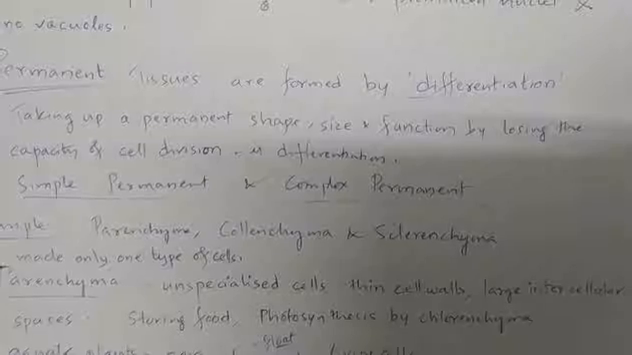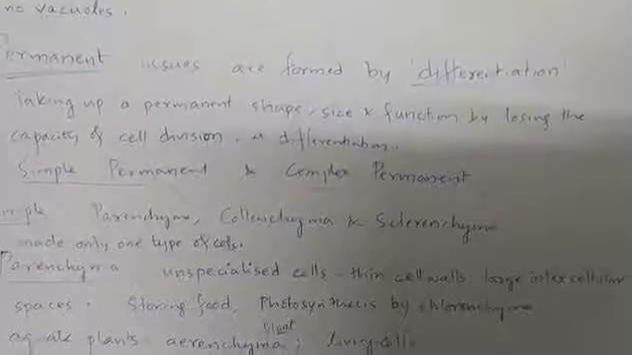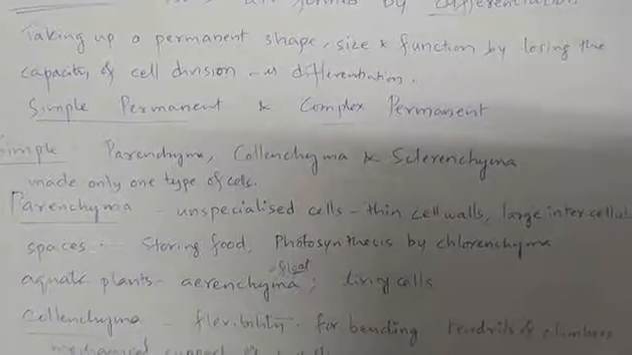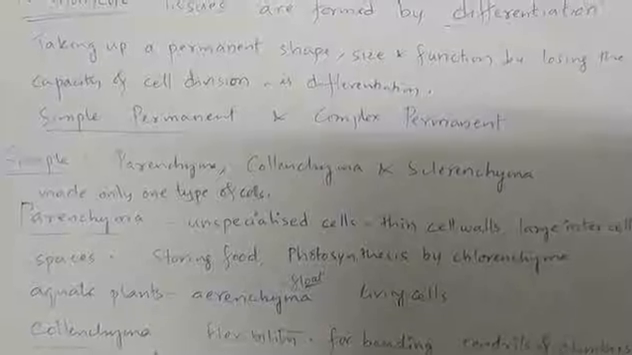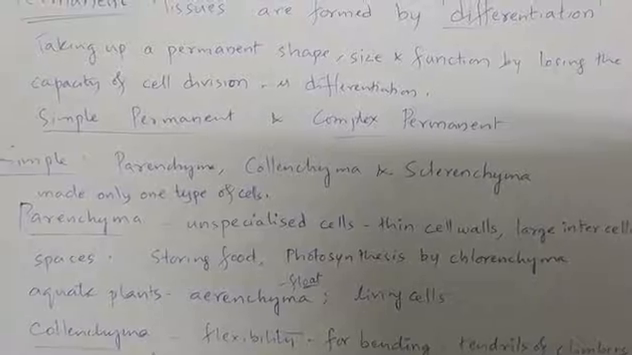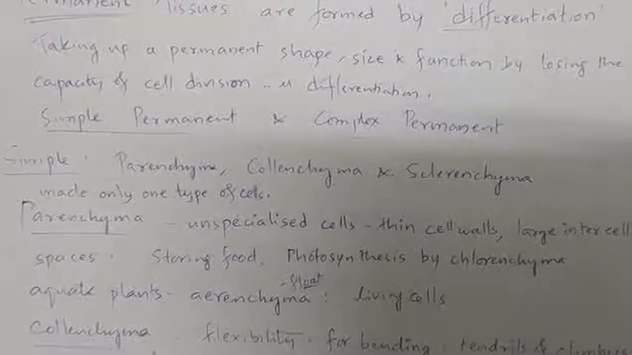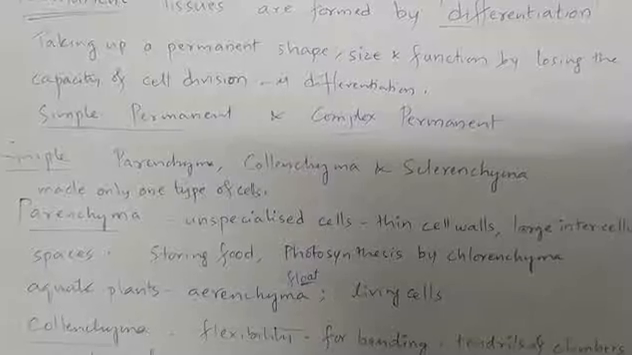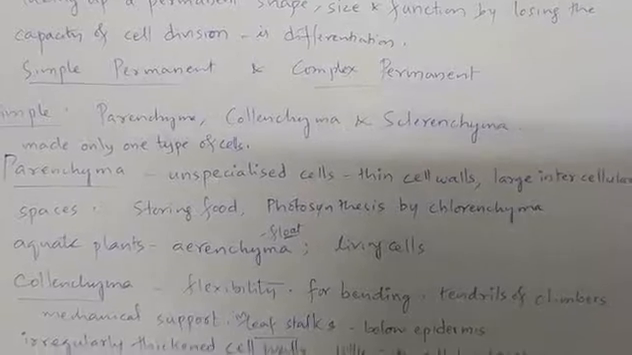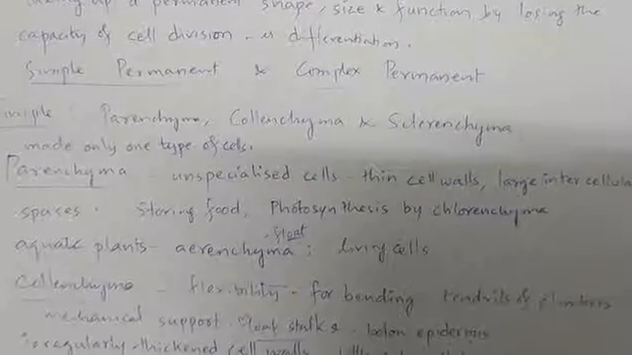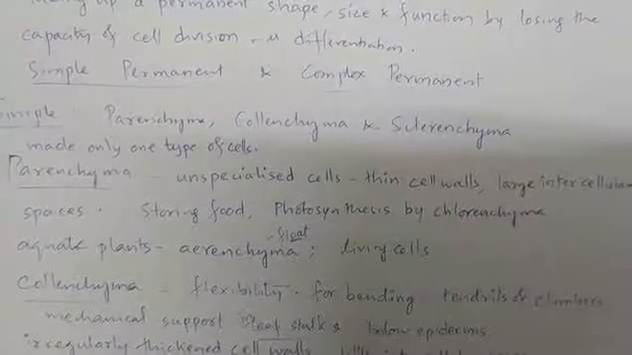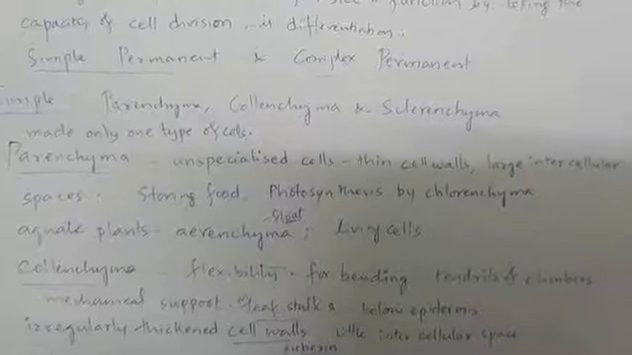The permanent tissues are of two types: simple permanent tissues and complex permanent tissues. The simple permanent tissues are of again three types: parenchyma, collenchyma, sclerenchyma. These are called simple permanent tissues because these are made up of only one type of cells. Parenchyma contains unspecialized cells with thin cell walls. Large intercellular spaces are present in between the cells of the parenchyma tissues.